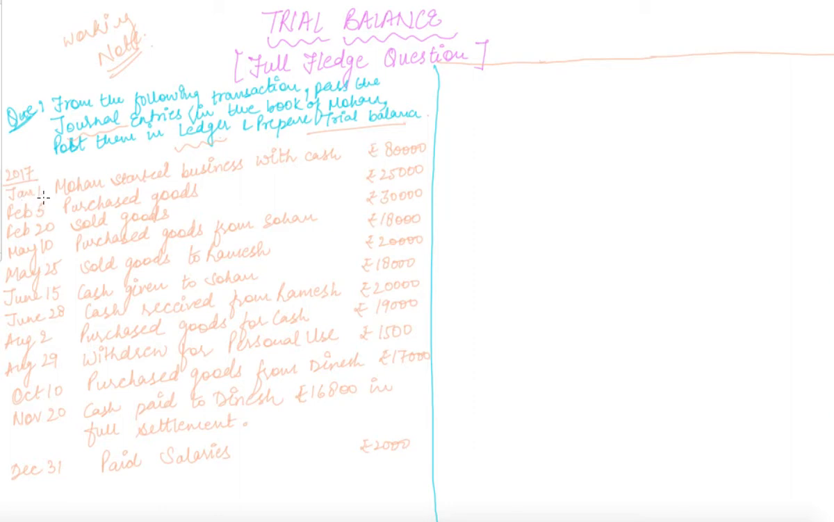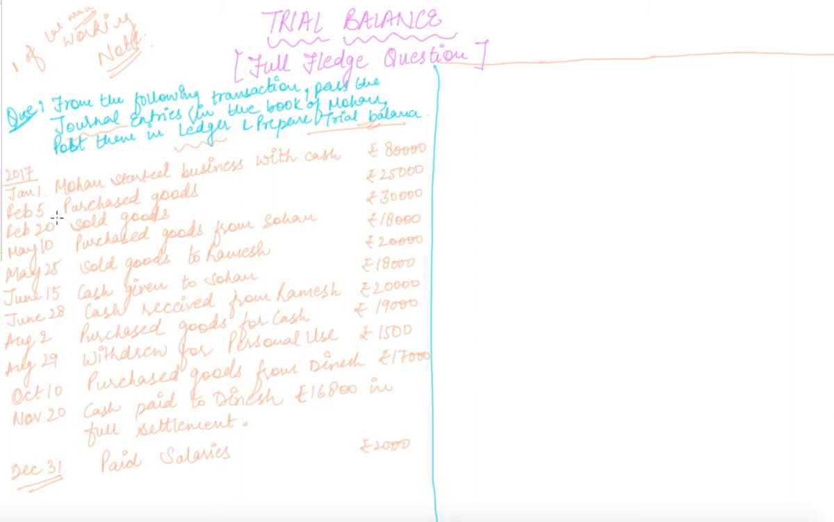Okay, now coming towards the question which says in the year 2017, on January 1st. One more important thing you can see here is that the dates are given from 1st January to 31st December. In our previous questions, the question started with the first date of the month and ended with the last date of the month, right? But here we are required to prepare the trial balance of the complete year.